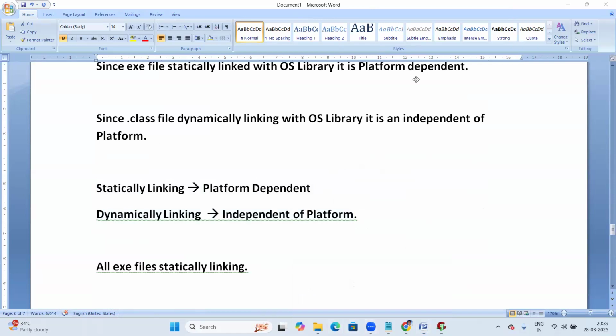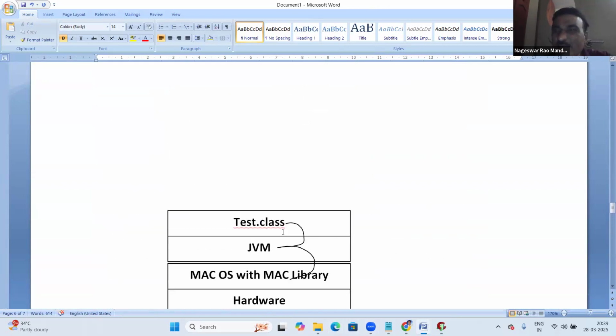Everyone, it's clear, right? Yes. So that is about exe file and dot class file. This kind of information even Google will not provide.